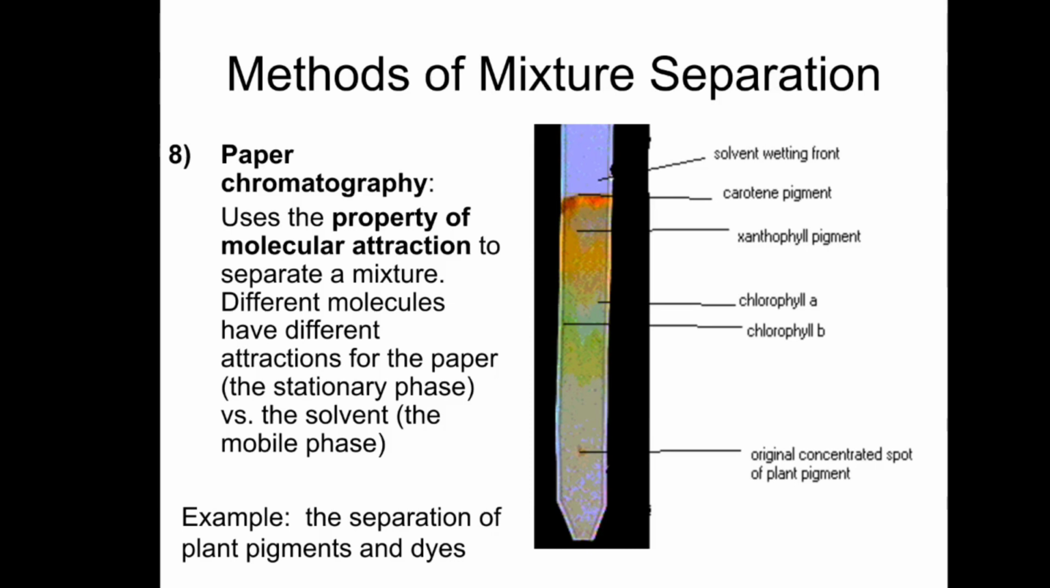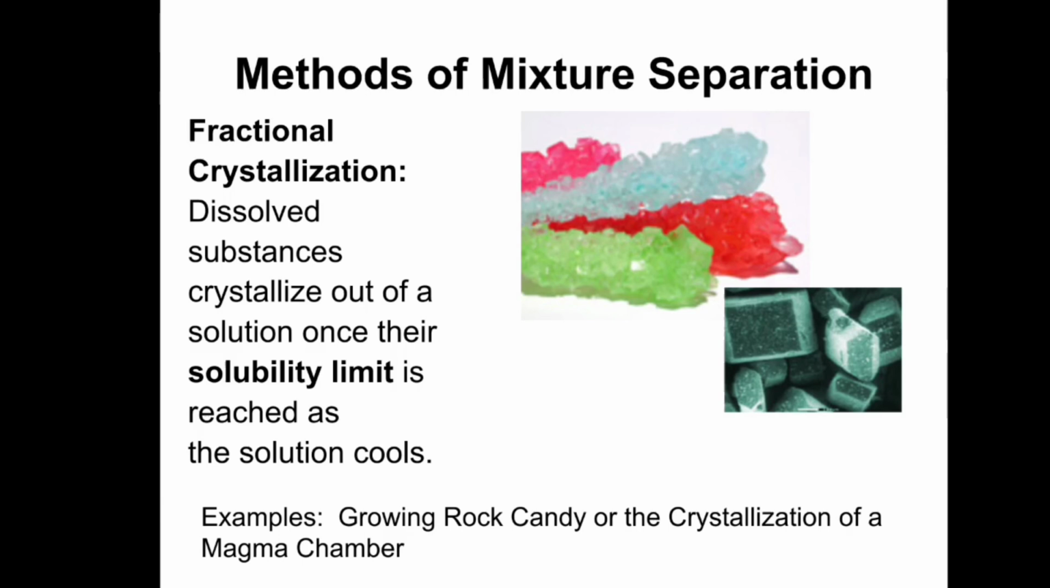Next one is paper chromatography. It uses the property of molecular attraction to separate a mixture. Different molecules have different attraction for the paper. For example, the separation of plant pigments and dyes. Then fractional crystallization. Dissolved substances crystallize out of a solution once their solubility limit is reached as the solution cools. For example, growing rock candy or crystallization of a magma chamber.